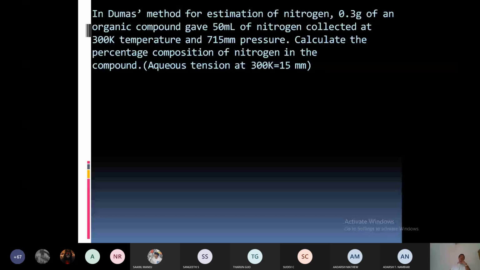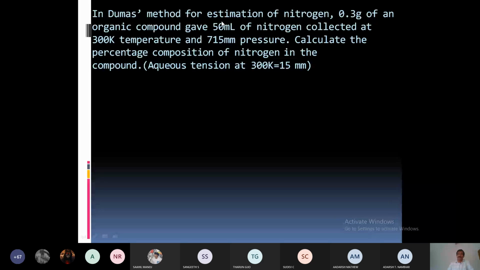Calculate the percentage composition of nitrogen in the compound. Aqueous tension at 300 Kelvin is equal to 15 mm. So here, first you have to find out volume at STP. Here P1 is the pressure of nitrogen minus aqueous tension. So 715 minus 15, 700 mm, that is P1, 50 ml V1, 300 Kelvin T1.